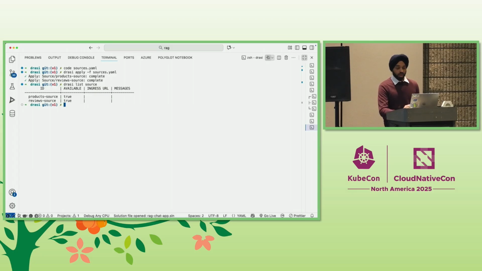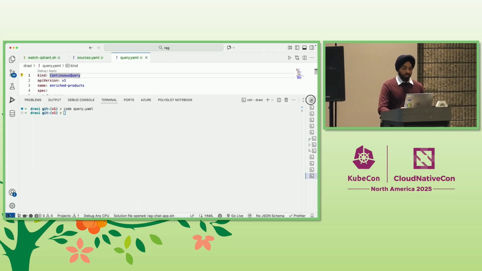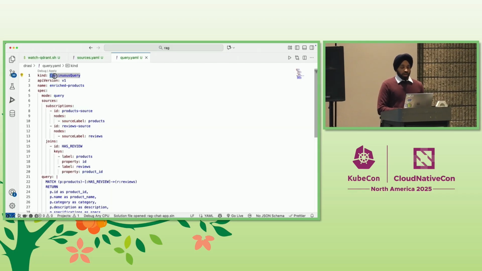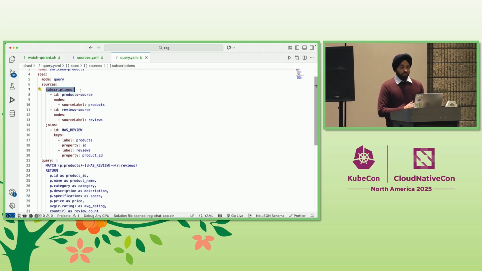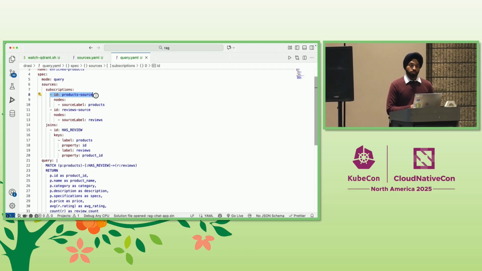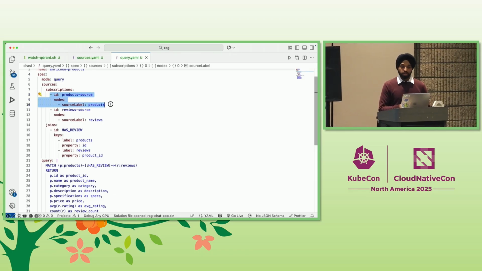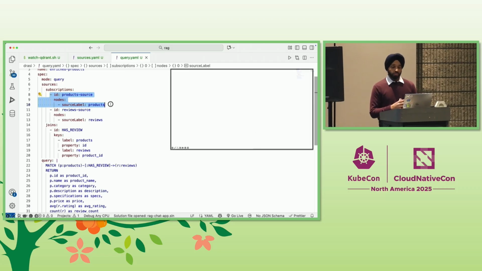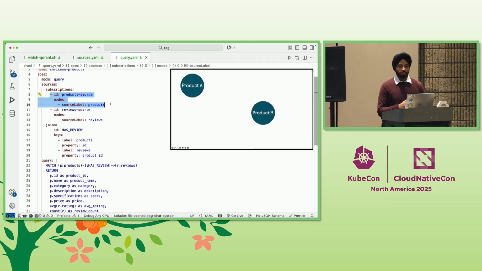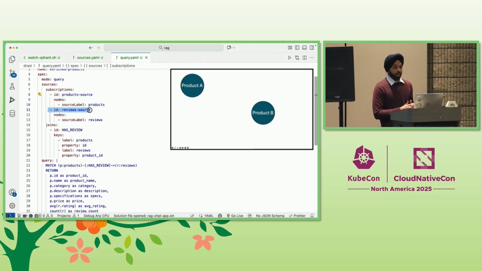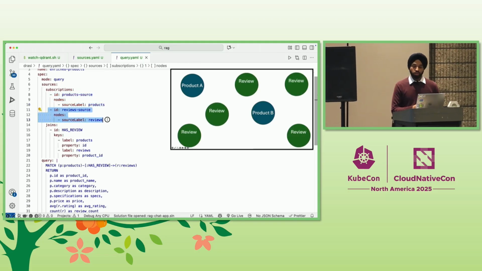So we can start writing our continuous graph query. So we start by declaring the two sources that we want to use, which is the same one that we saw earlier. So the Postgres is providing us with product entities. And remember now, Postgres is a relational database, but Drasi query is going to be graph-based, right? So each row in the products table will be represented as a graph node for the purposes of our query. Now, similarly, MySQL is another relational source that will create graph nodes for every review in the reviews table.